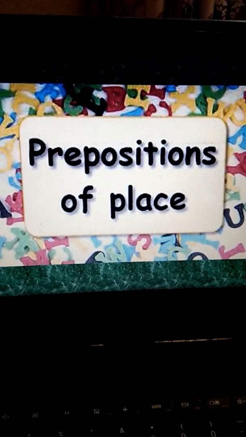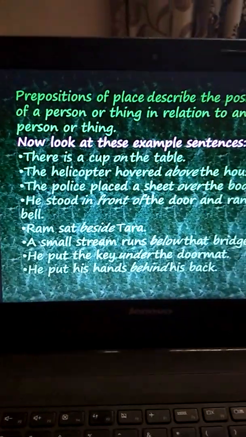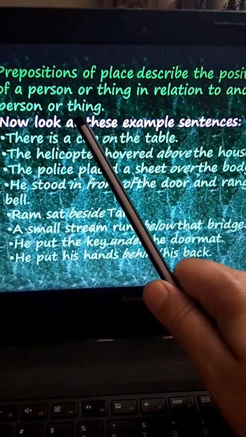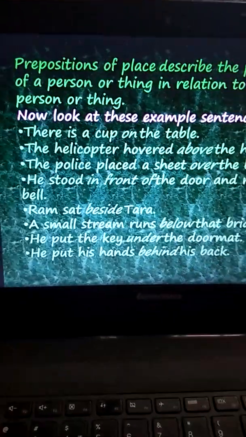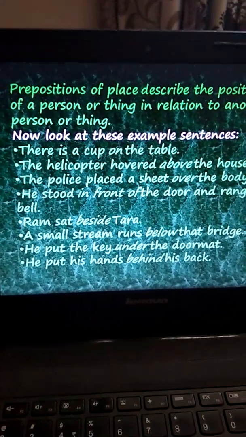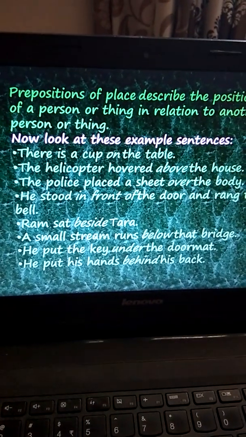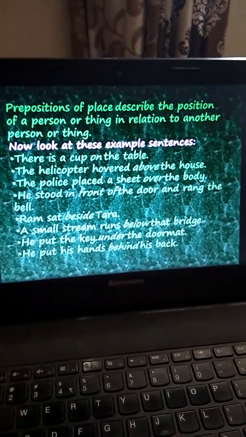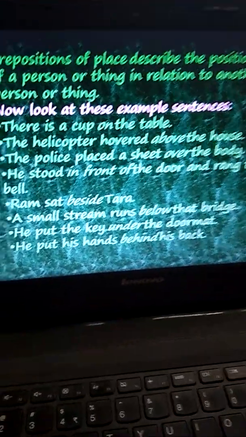Today we are going to start off with preposition of place. Prepositions of place describe the position of a person or thing in relation to another person or thing. Okay? So if I say the boy is standing at the door, so the position of the boy in relation to the position of the door. So, at the door. The position of a person or thing in relation to another person or thing.